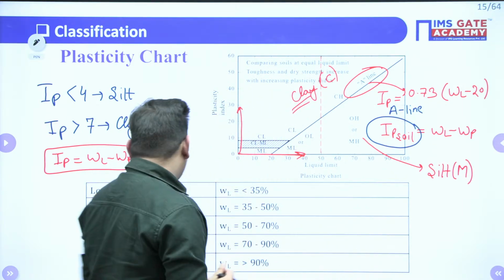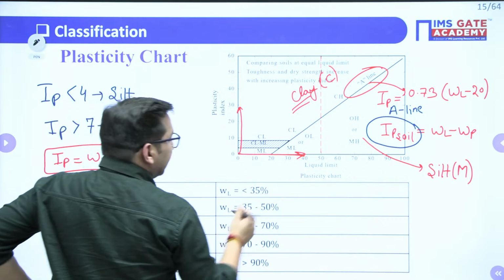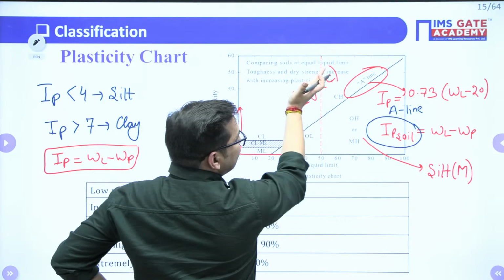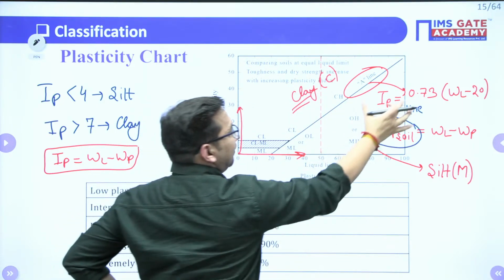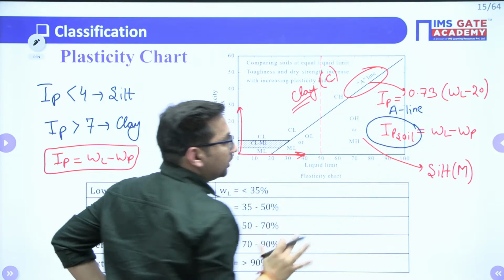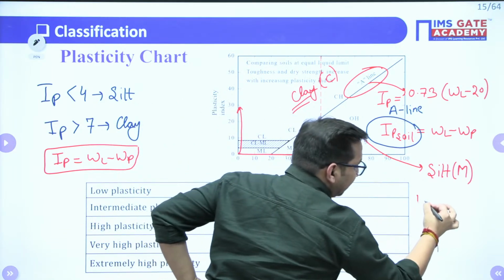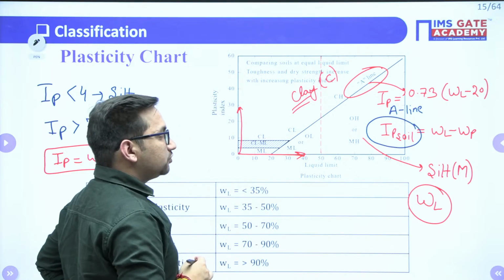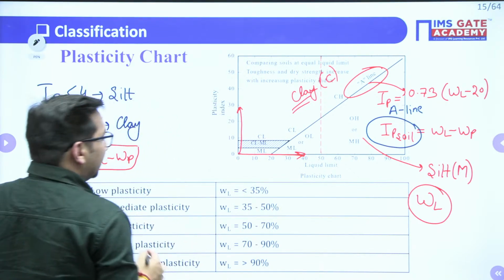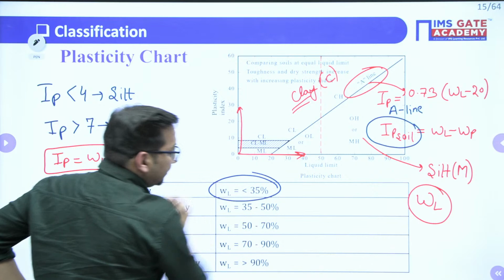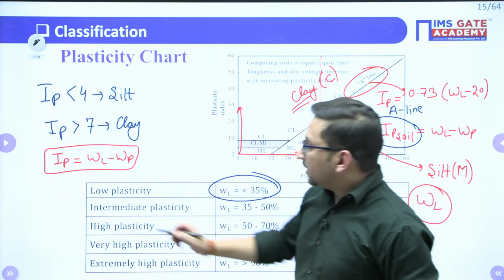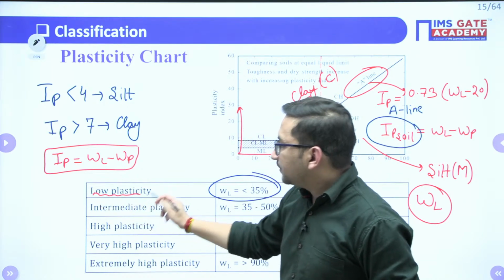Now, also based on the compressibility, we also classify fine grained soil. So try to remember these values, right? Once you have separated out if it is clay or silt based on the value of IP of A line and IP of soil, now try to see what is the liquid limit of your soil. If the liquid limit of soil is less than 35%, it will have a low plasticity.